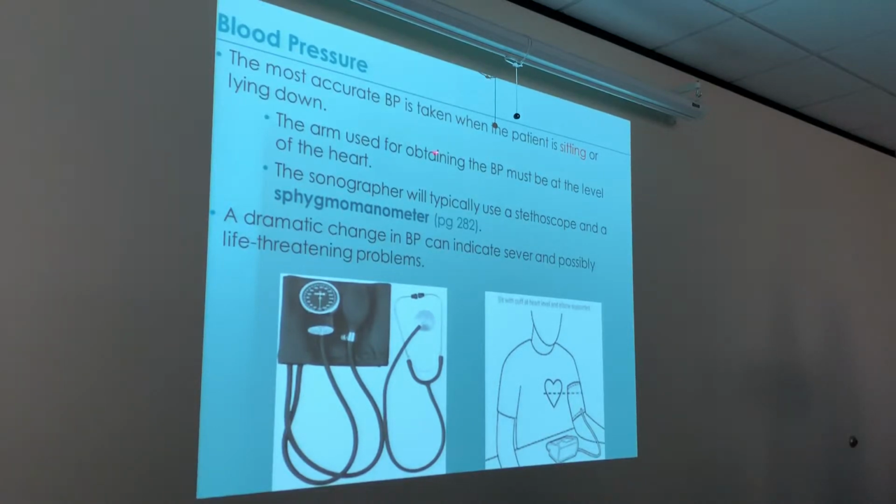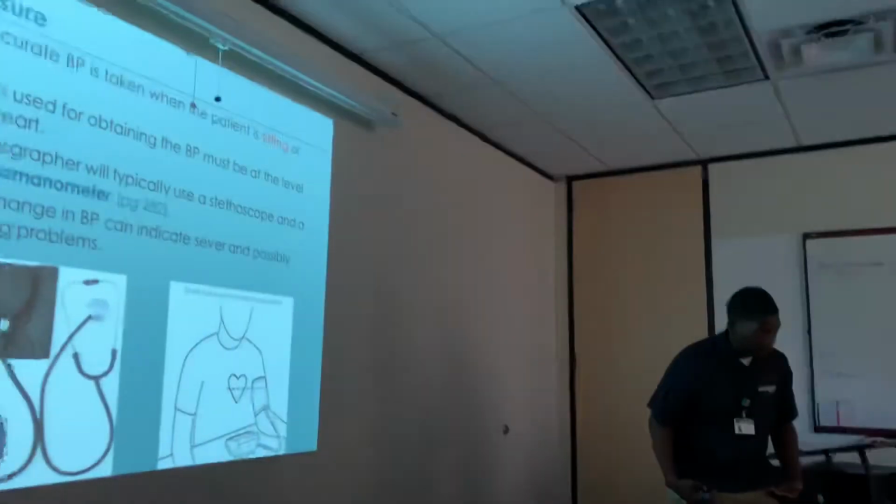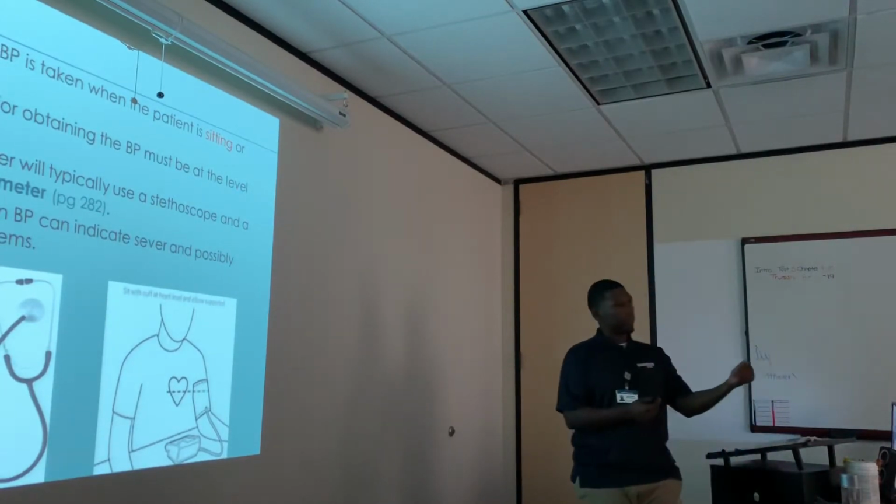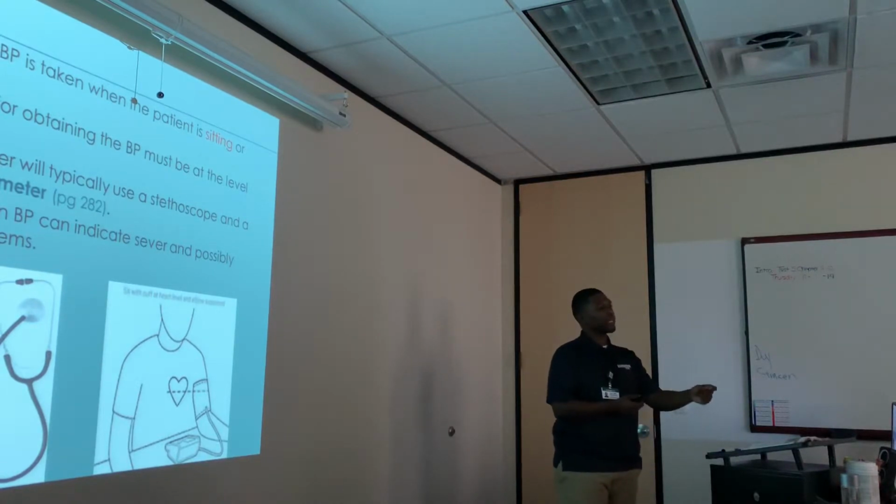That's also why it's best to take it while the patient is lying down, because the whole body has zero hydrostatic pressure because your whole body is on the level of the heart. It's on one level. In that case, I'm able to get a blood pressure in multiple locations that way. Okay. We do something in ultrasound. We do what's called ankle brachial indexes. Well, we'll actually use these cuffs right here to get different blood pressure at different locations. So we'll hook these cuffs up to the arm, the upper thigh, right above the knee, right below the knee, and the ankle. And we're going to fill those cuffs up with air. And then we're going to get the blood pressure when it comes back.